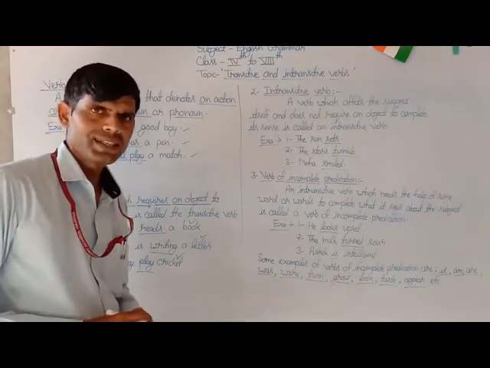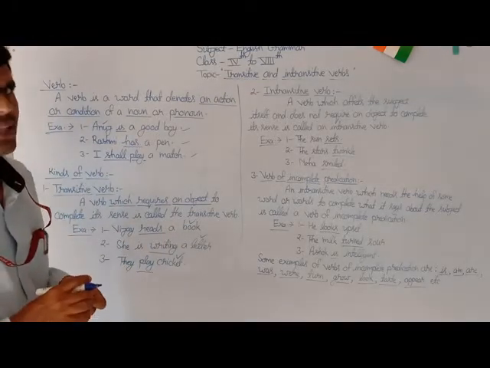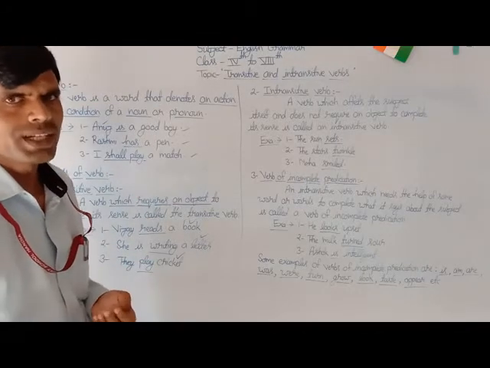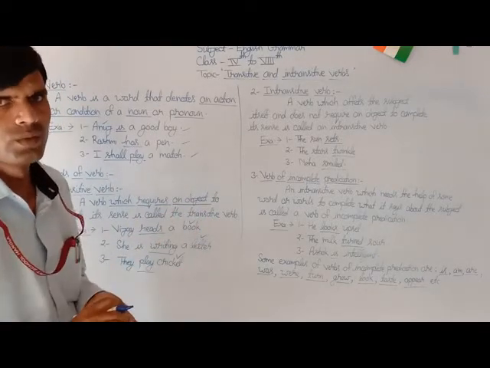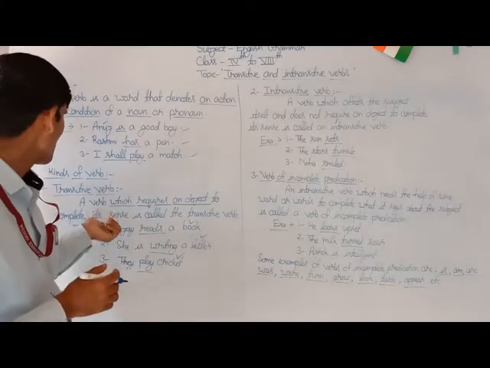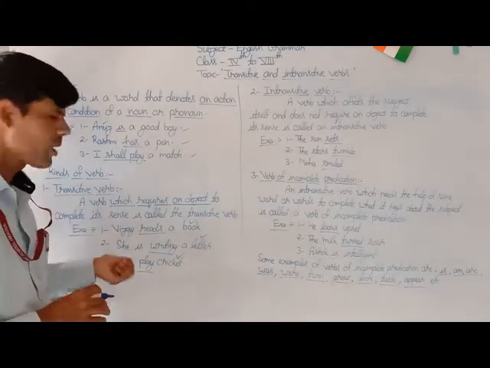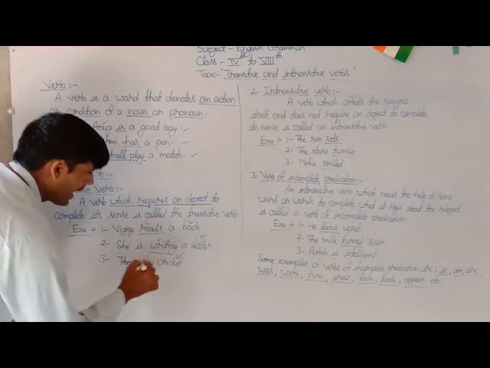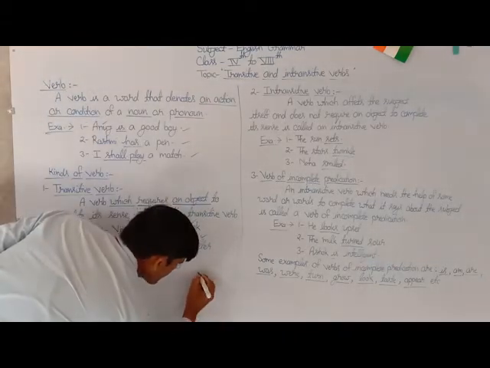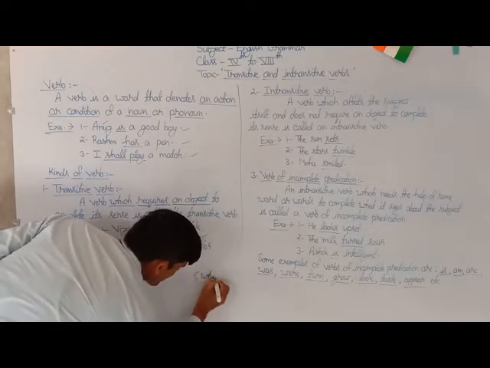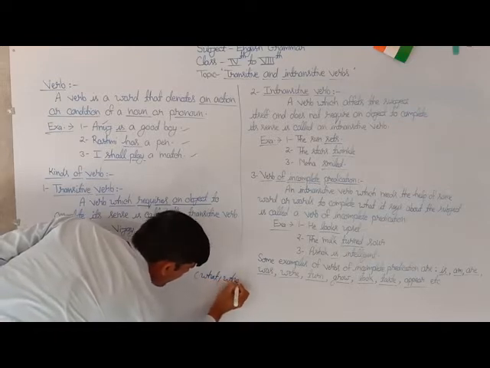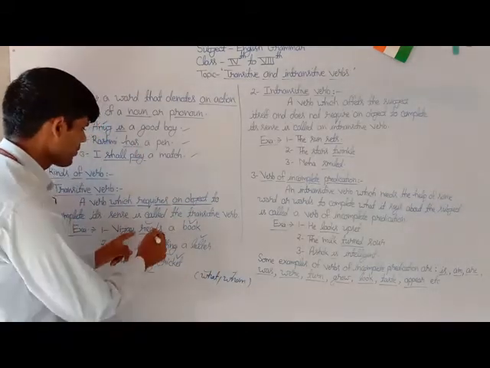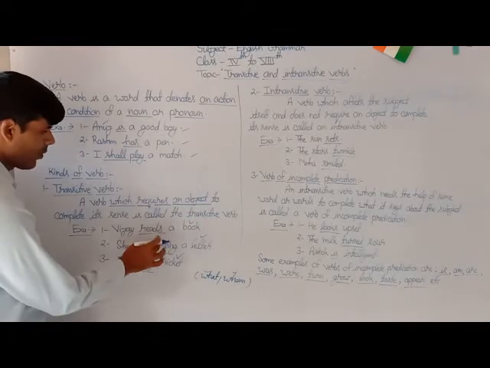And students, as a piece of information, let me tell you how we determine whether a particular verb is transitive or intransitive. There is one solution to this problem: you form a question with the verb and the word what or whom. There are two words, what or whom. We have to form a question with the verb and the word what or whom.